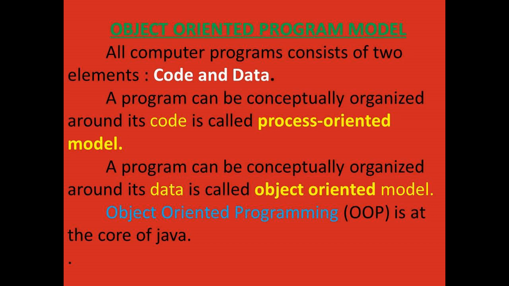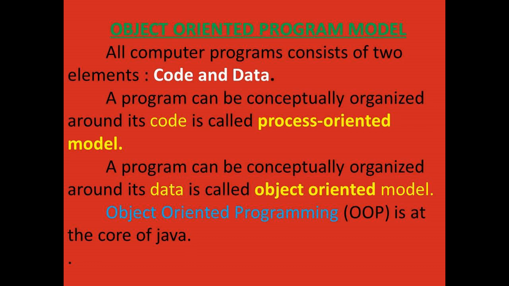That means the process-oriented model includes some codes. In one class, we will write all the codes. Those types of programming languages are called the process-oriented model. And the second one is the object-oriented model. A program can be conceptually organized around its data, which is called the object-oriented model. We are studying this object-oriented programming language, Java.